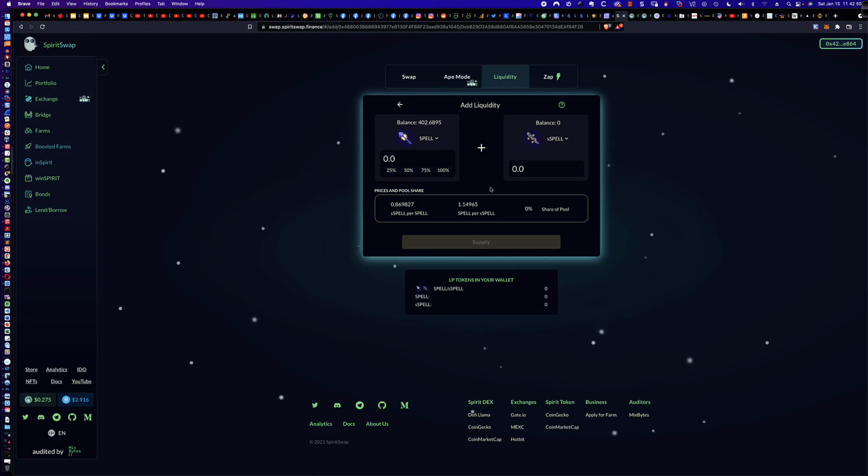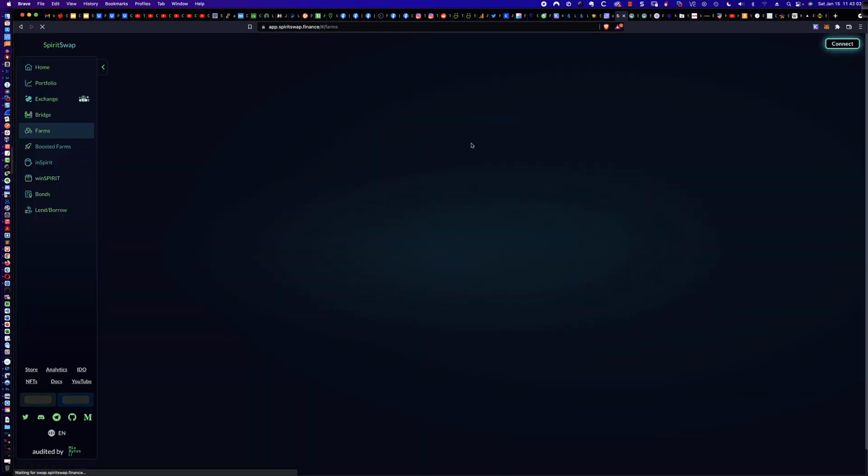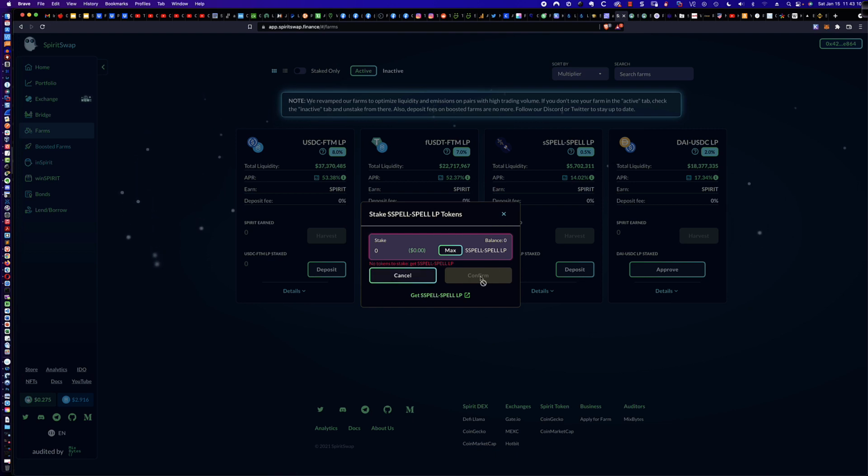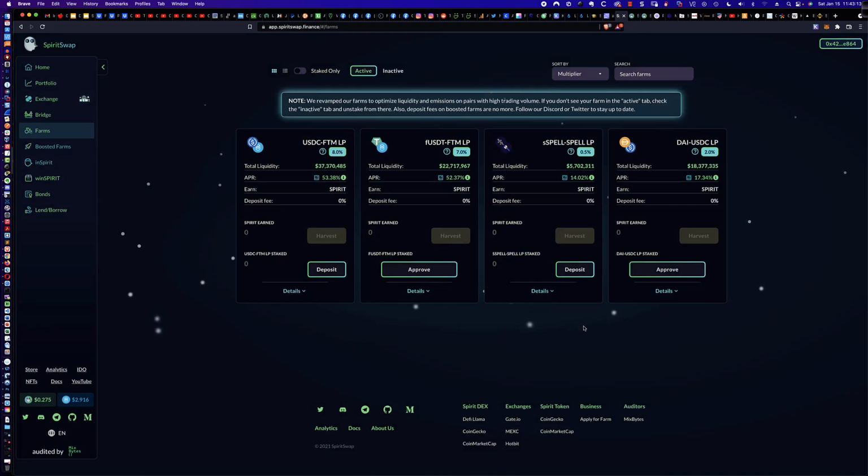You can see here that I don't have any spell, so it's not going to allow me to do this. But this is just showing you how you create the liquidity pair. Once the liquidity pair is created, you could then come back over here to the farms page. You would click on deposit, and you would deposit your liquidity pair, and you would confirm it here. And again, you're paying your fees in FTM. And so that is how you can stake or leverage your spell, pairing it with spell, and put it into this liquidity pool.